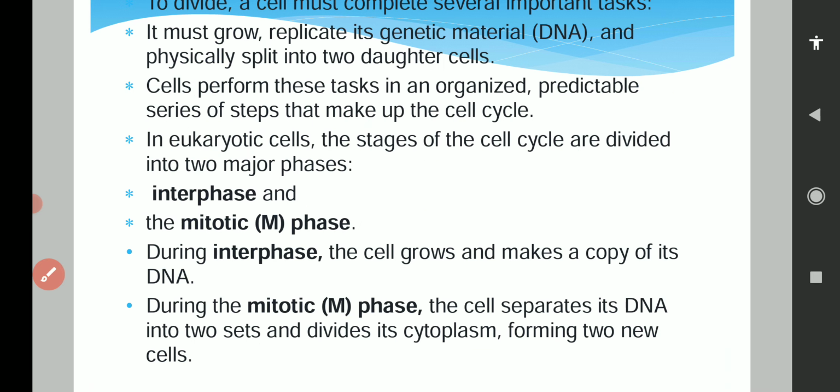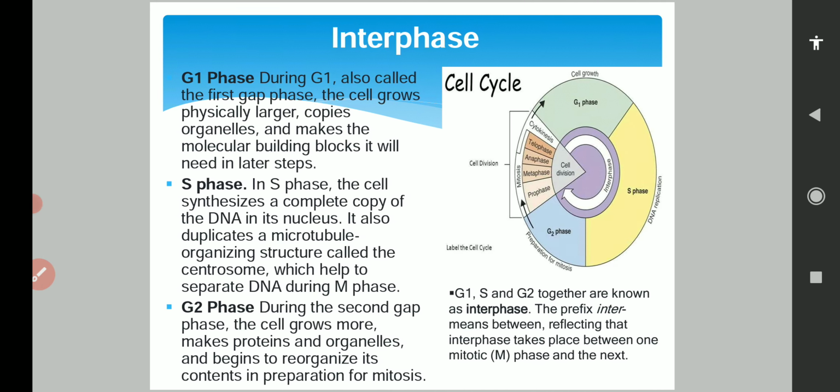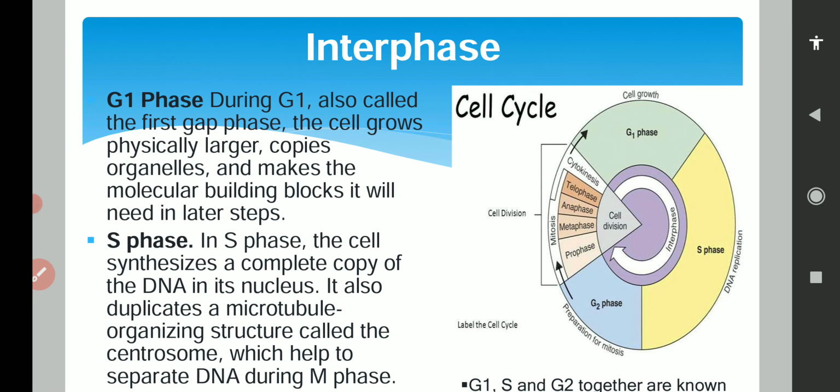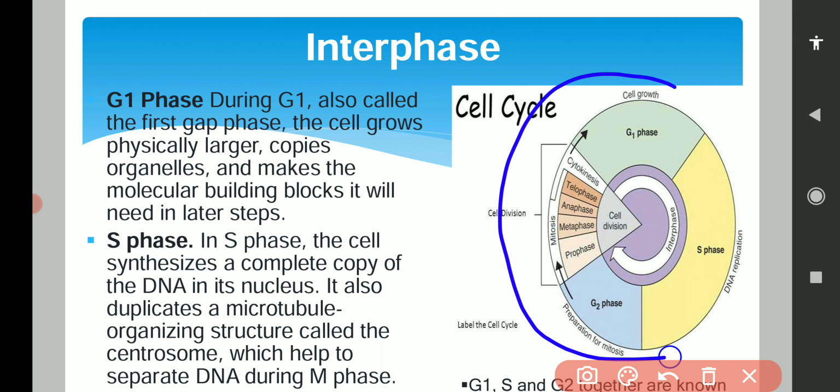So these are the events, the work which takes place during interphase and during the mitotic phase. So what is interphase? You can see here the complete cell cycle. We can divide the complete cycle into two broad phases.